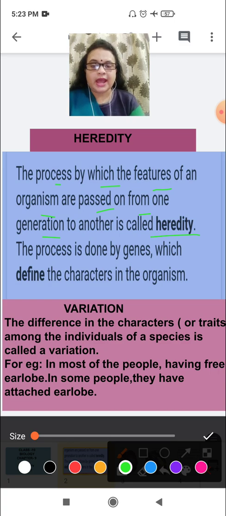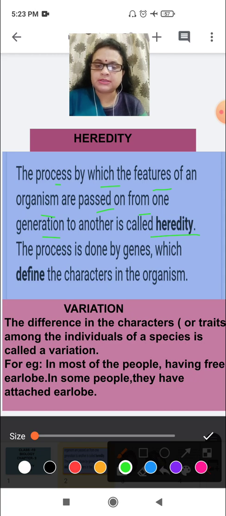But children, the characters, the appearance or the features which transfer from parents to their offspring are not an exact blue copy or carbon copy of their parents. There are some dissimilarities also, and that is beneficial for the species.